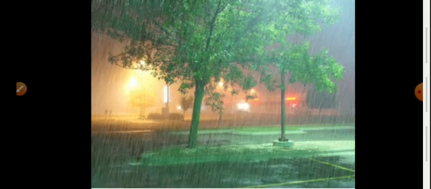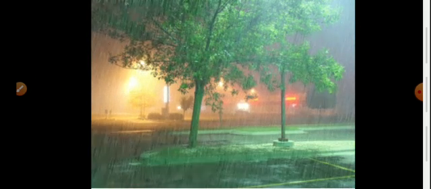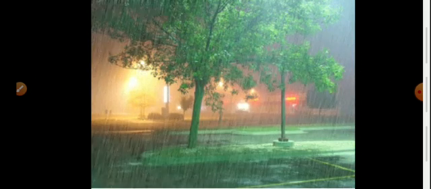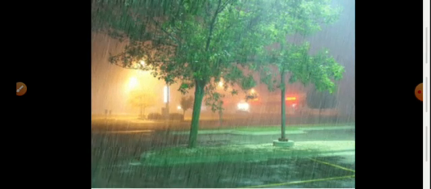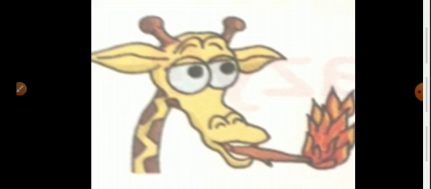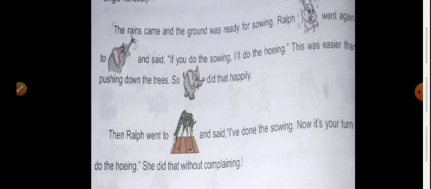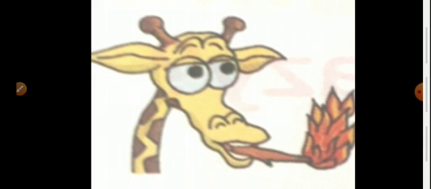It is very near. So that's why if we burn all the trees, we will be ready to plant the corn. And giraffe also readily agreed, and burned off all the fallen timber.